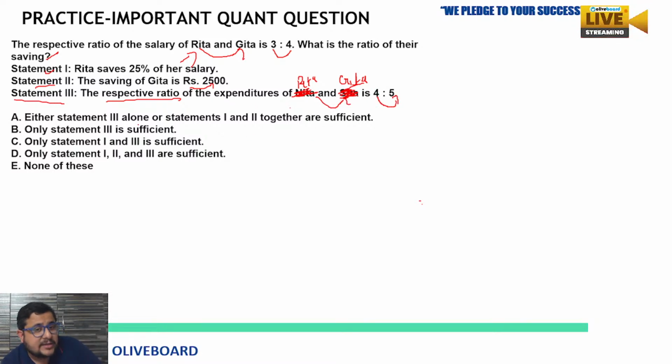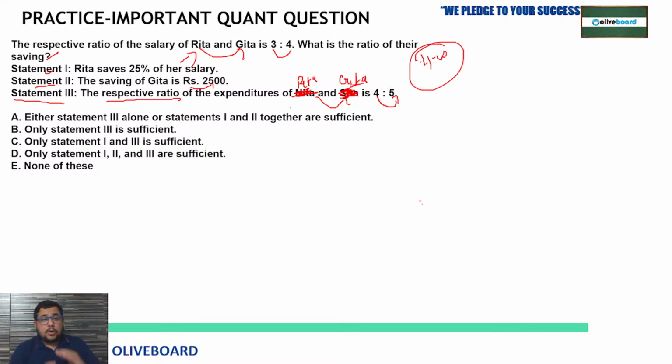So can you get the answer from this? This is the homework for you all. We have already done 2 questions based on data sufficiency, many questions we have discussed, and I hope you know the approach. So I am going to expect the answer to this question from all of you in the comment box. You have to try this. Just take a screenshot of this question.